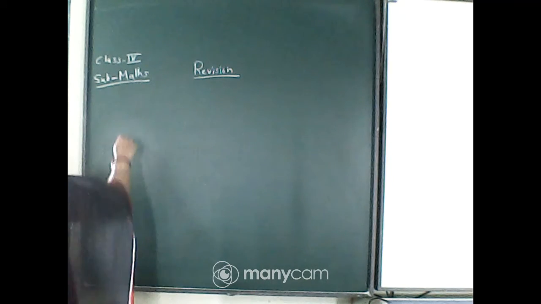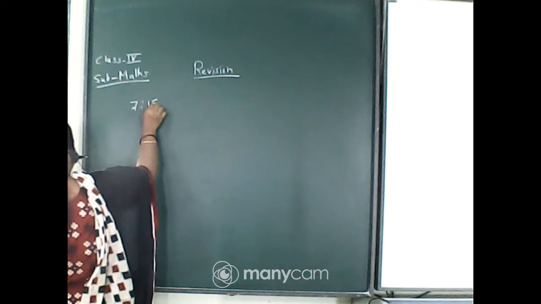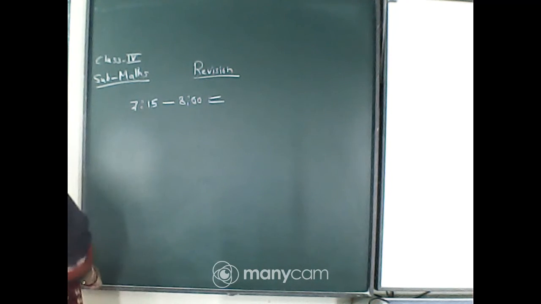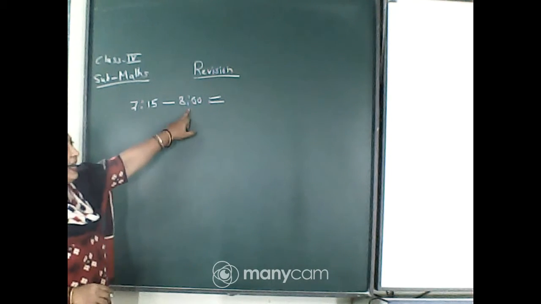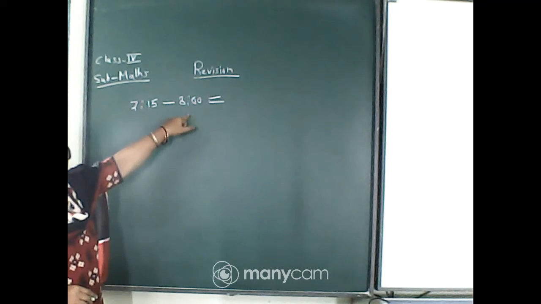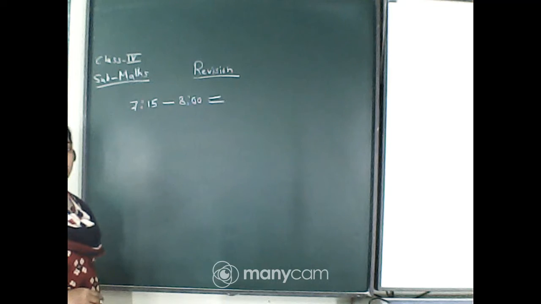First you calculate 7:15 to 8 o'clock. What is the time duration? Quickly tell me. Look at the board and answer me.